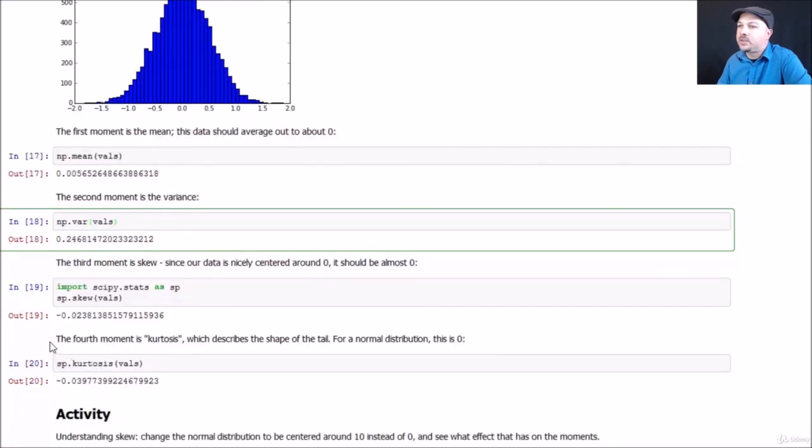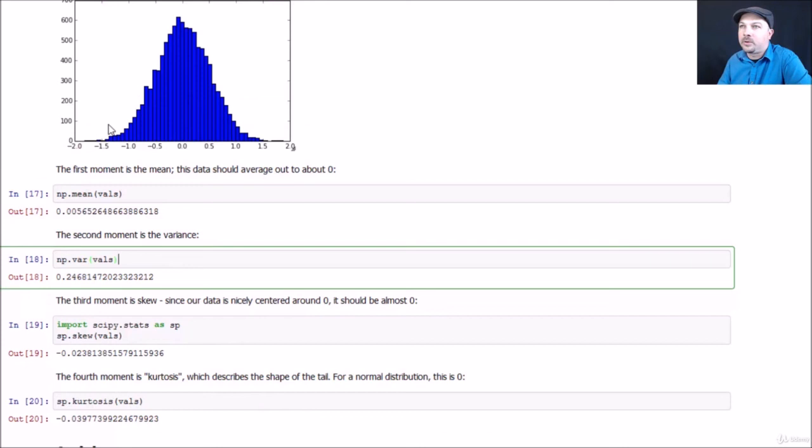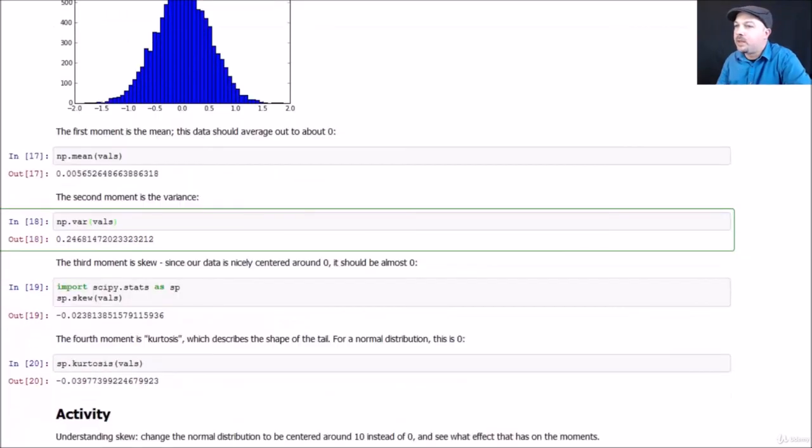Fourth moment is kurtosis, which describes the shape of the tail. And again, for a normal distribution, that should be about 0, and indeed it is. So the shape of the tail or how sharp the peak is, if you push it in, it has both effects. If I were to squish the tail down, it kind of pushes up that peak to be more pointy. And likewise, if I were to push down that distribution, you can imagine that kind of spreading things out a little bit, making the tails a little bit fatter, and the peak a little bit lower. So that's what kurtosis means. And in this example, kurtosis is near 0 because it is just a plain old normal distribution.